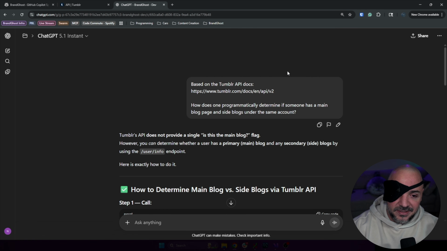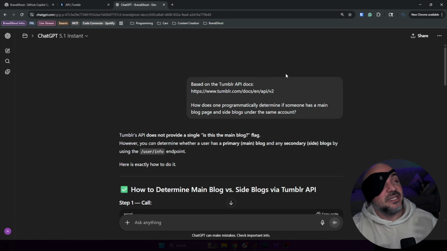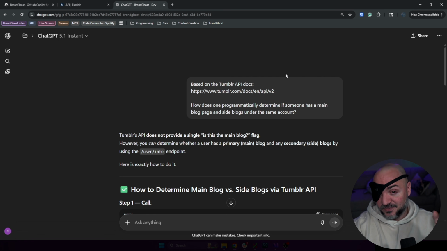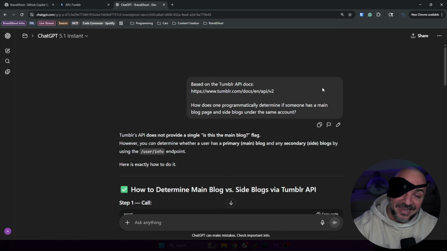I figured here's the entire set of documentation for the API, and hopefully it can find something there. The reason I gave it the API to start with, instead of just asking this, is that I didn't want answers about the platform itself that are not going to be available through querying the API. Because for the platform I'm building, if it's not available on the API, I'm not in a position where it makes sense to offer that as a service if it's going to violate terms of service and how we use a platform. So if it's not on the public API, I'm not touching it. That's why this is a requirement. It needs to be available there.